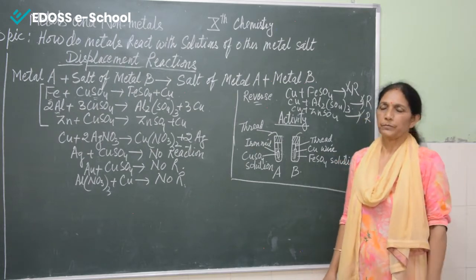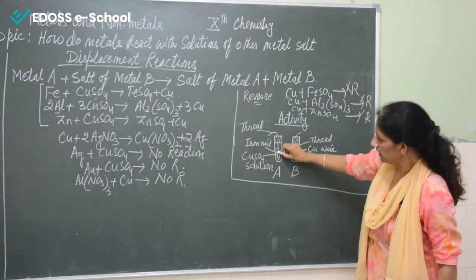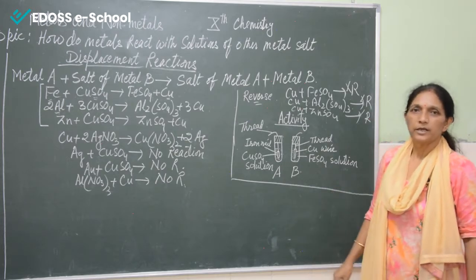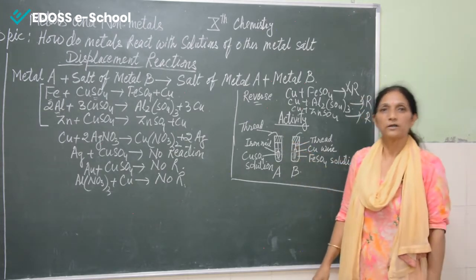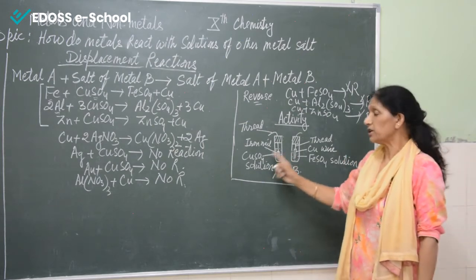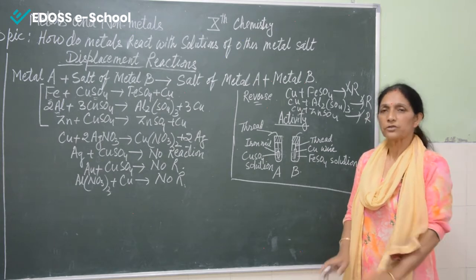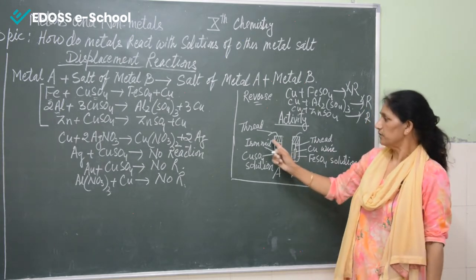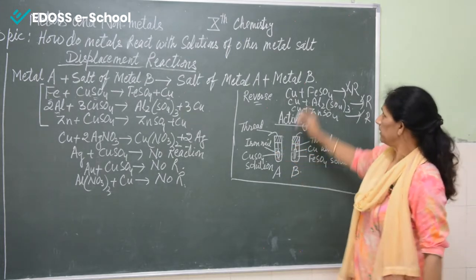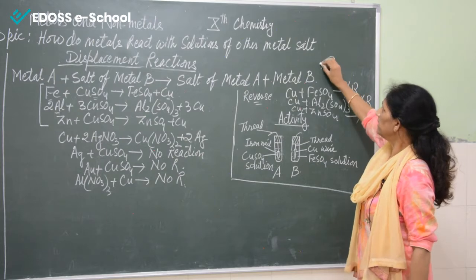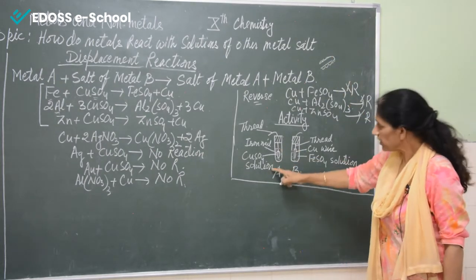What we will see is that the iron nail has some brownish coating on the surface, because earlier the nail was shining, it was a totally new iron nail and there was no coating. But as soon as we dipped it in the copper sulfate solution, this iron nail has a brownish coating on it. So why is it happening?